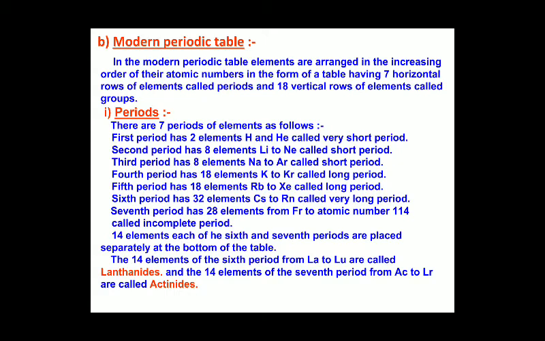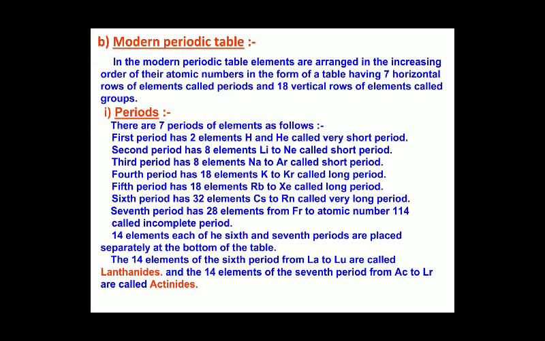In the modern periodic table, the elements are arranged in the increasing order of their atomic number. This periodic table consists of 7 horizontal rows, called periods, and 18 vertical columns, called groups. Now we'll see about the periods. There are 7 periods. In the first period we have only 2 elements.